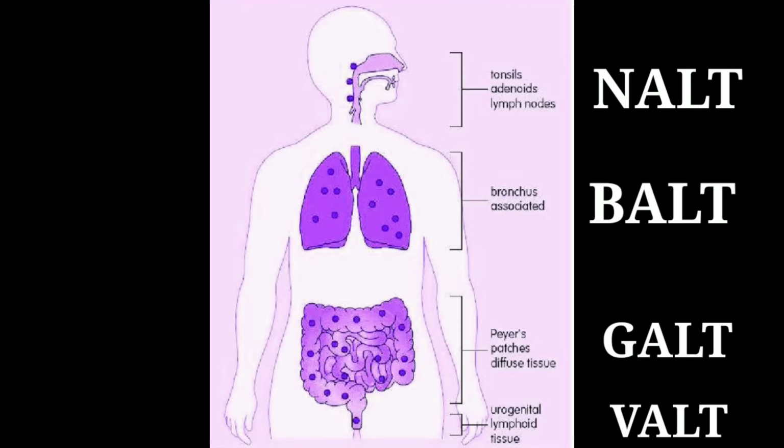The specialized epithelial cells present are called M cells, which are associated with antigen-presenting cells, which together carry out antigen sampling in the gut. The third type is BALT, that is bronchus-associated lymphoid tissue.